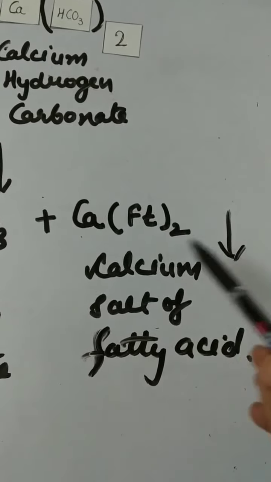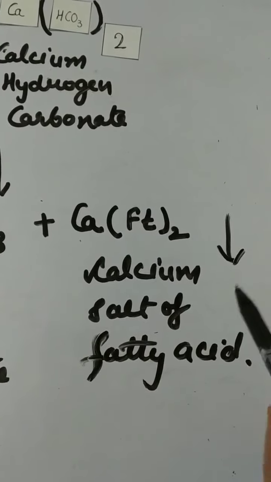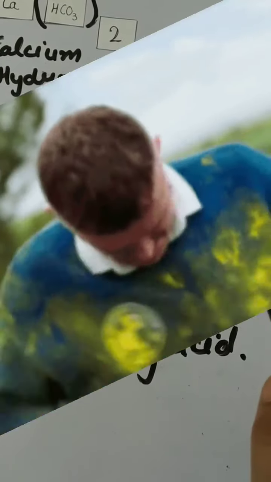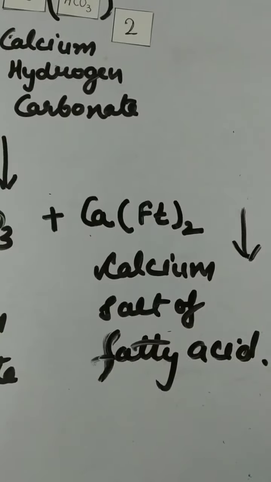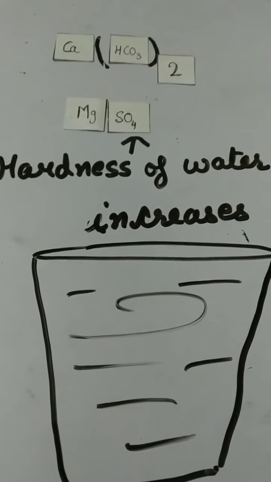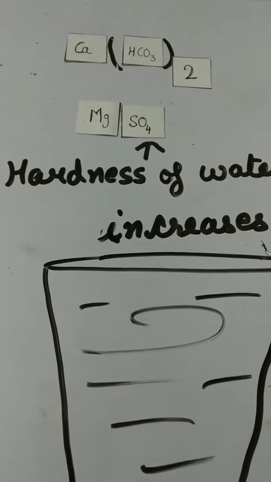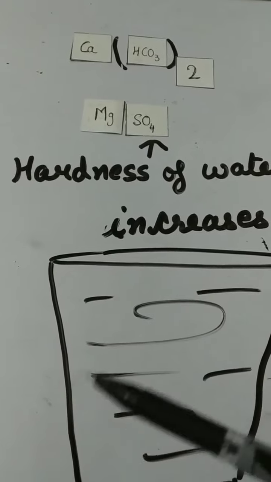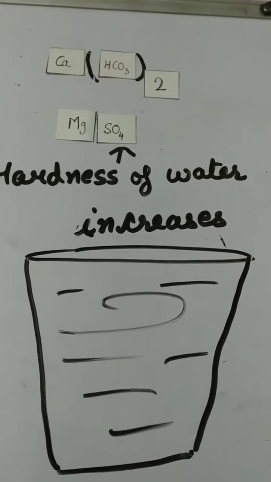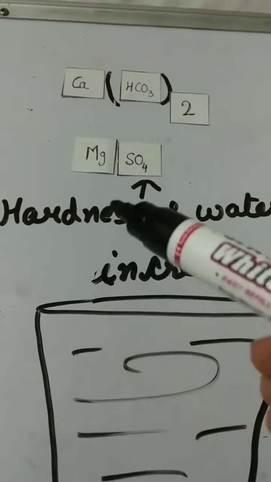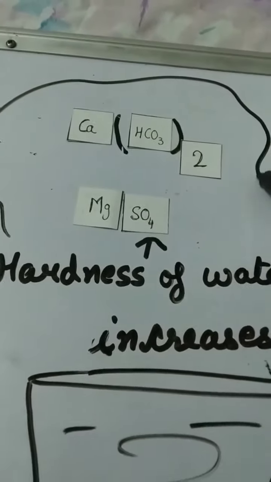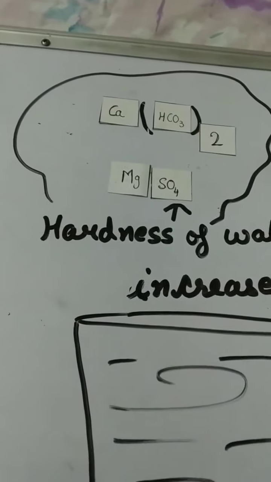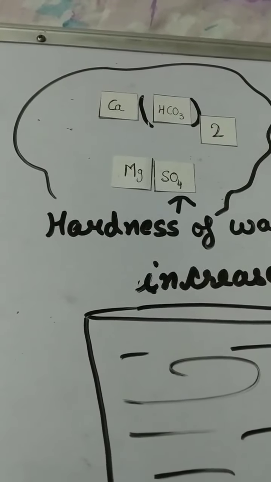this precipitate over the clothes leaves dirt stains, which causes irritation of the skin. So it is clear that the hardness of water increases with the amount of dissolved calcium and magnesium salt in the water.